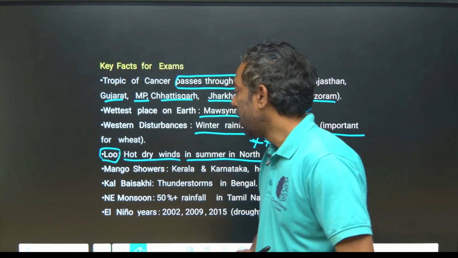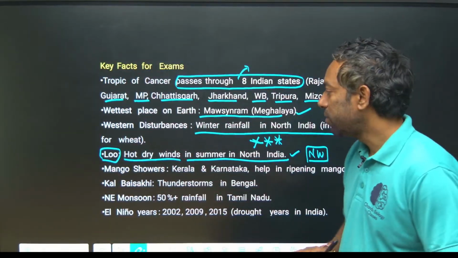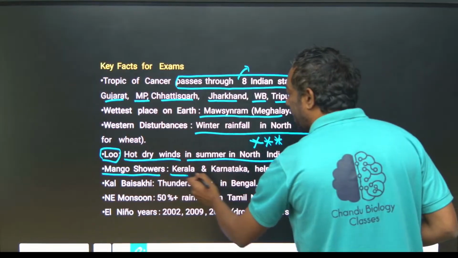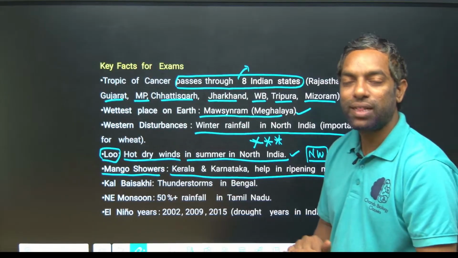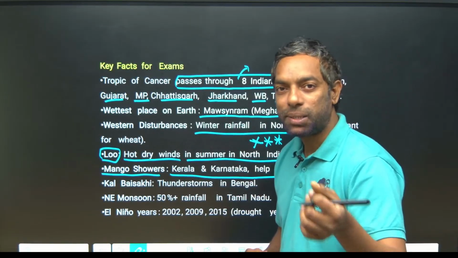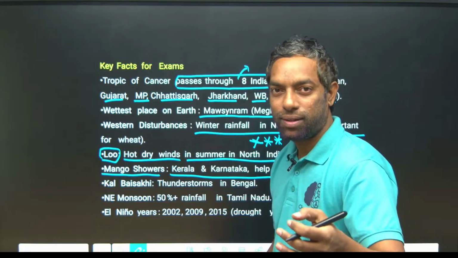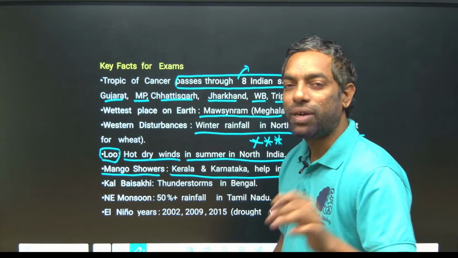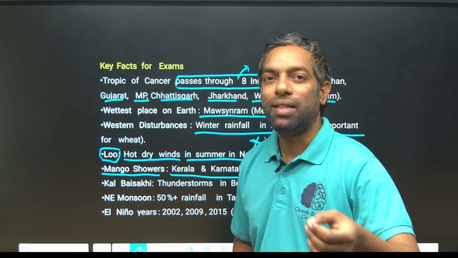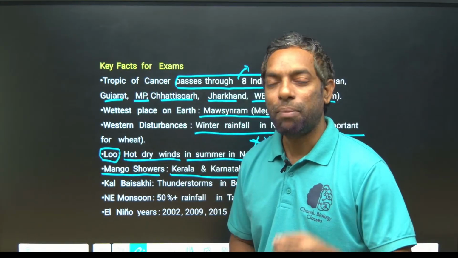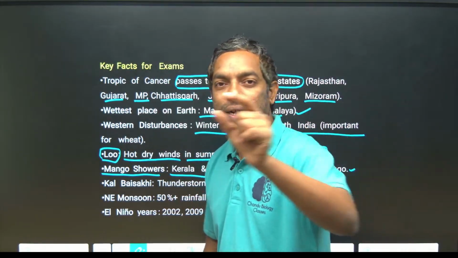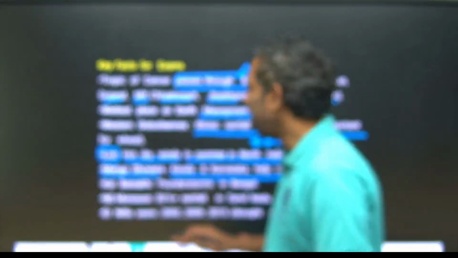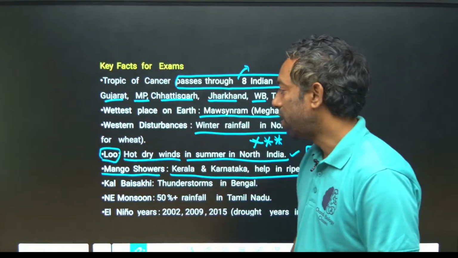Mango showers. They can ask you about mango showers. Mango showers are in Kerala and Karnataka; they help the ripening of mangoes, during the first rainfall experienced in the southwest monsoon. That is the place, Kerala and Karnataka, mango showers. They can ask you match the following, one side states, one side these words. Lu is what? Mango showers are what?